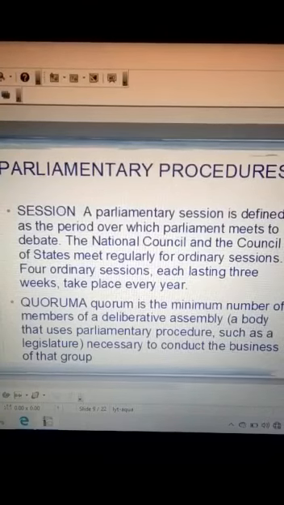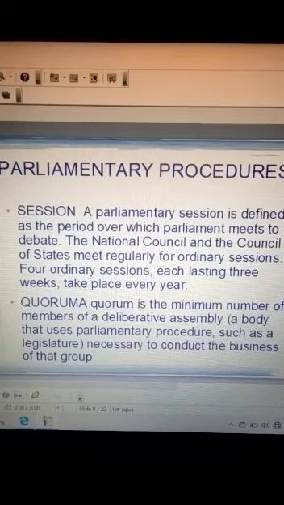Now we come to another parliamentary procedure, and that is quorum. You have a session, all are sitting in the session, they are discussing a bill, and after discussion, after passing from one house to the next house and getting the sign of the president, it becomes an act. For this you need quorum.